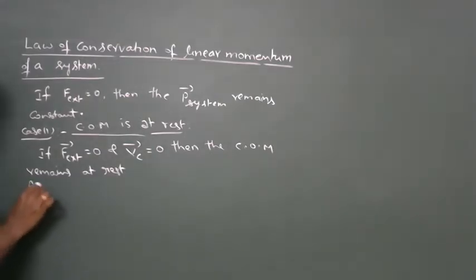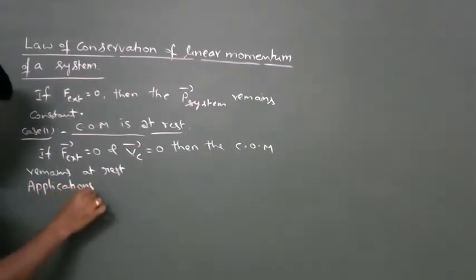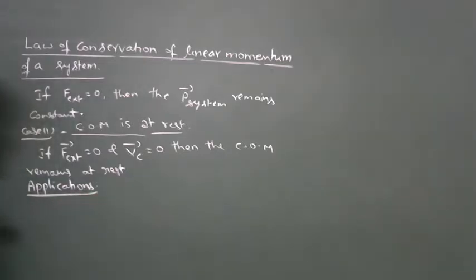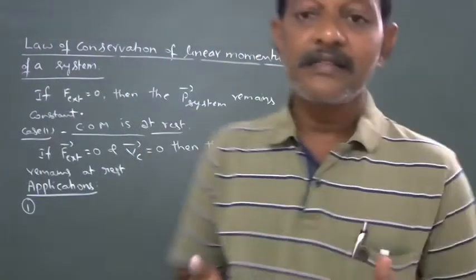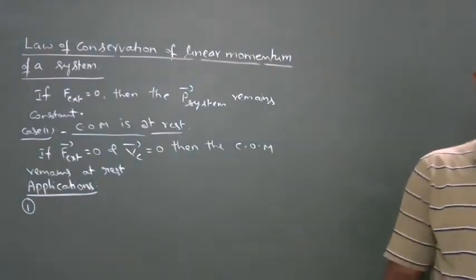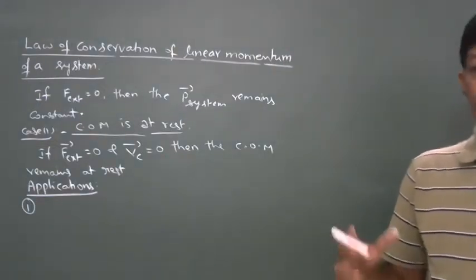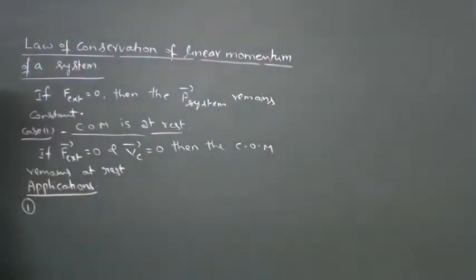Applications. Application number 1. If two bodies or two particles at rest are moving towards each other, its center of mass remains at rest.